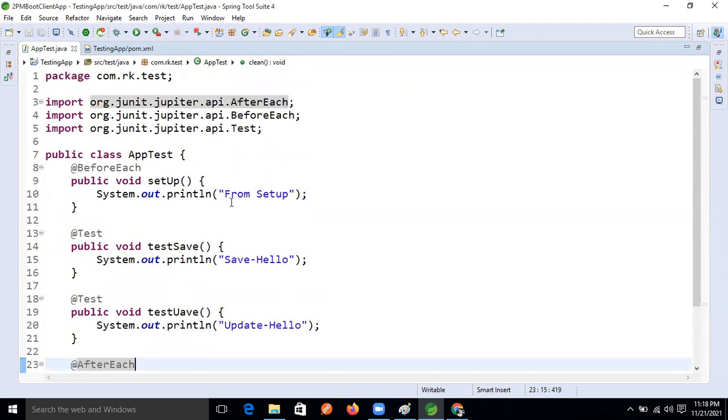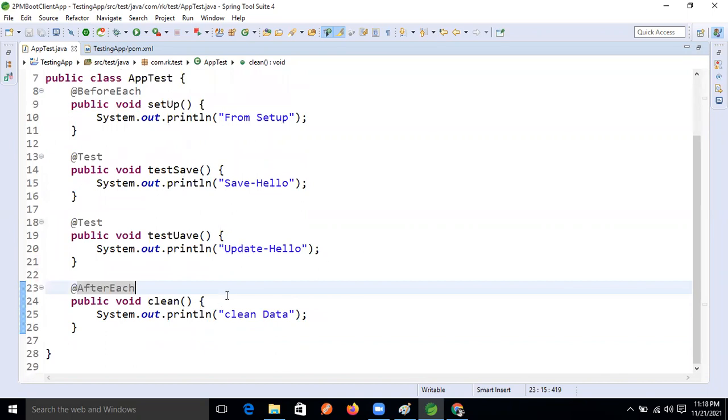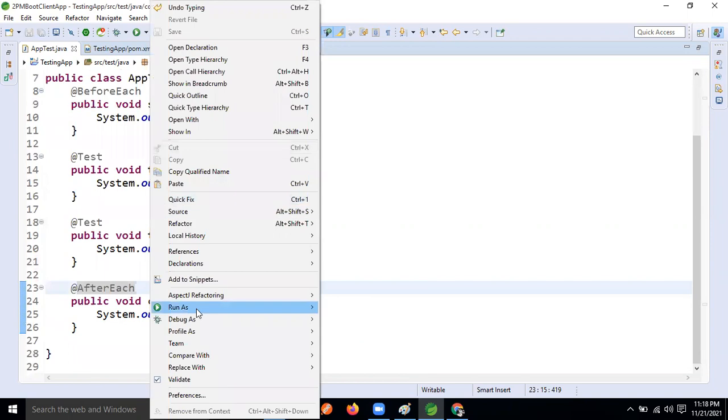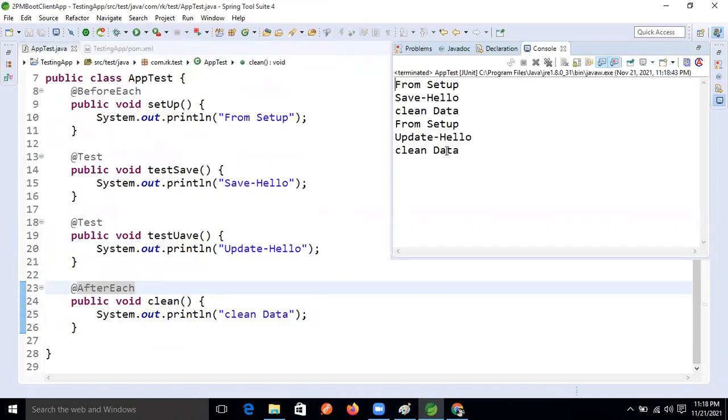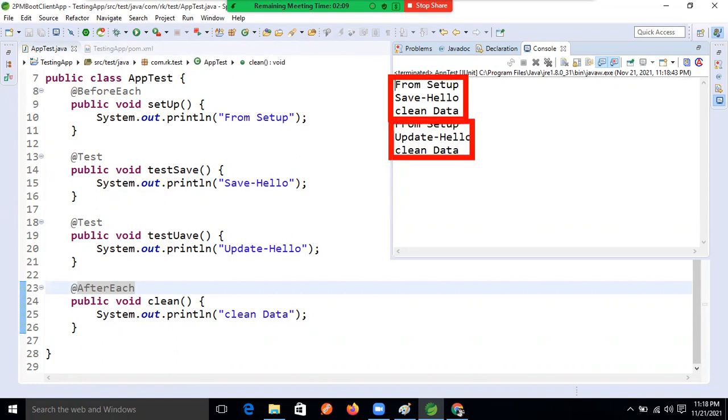Again, what will we get as the result? From the save, update and clean the data. Like this we will get the result now, guys. Run it, test, then see this. One pair, and here another pair.